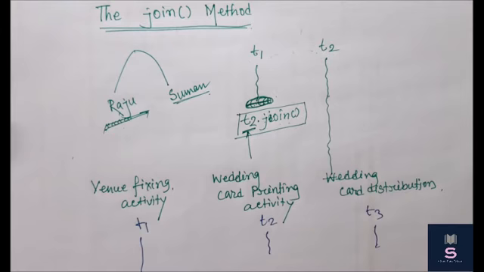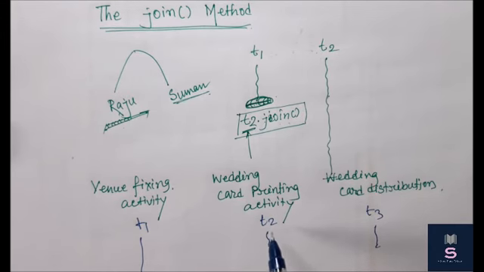So when the wedding card printing activity T2 wants to execute, it has to wait to complete T1. After completing T1, because if I don't fix the venue of the wedding ceremony, then how can I print the address in the wedding card?